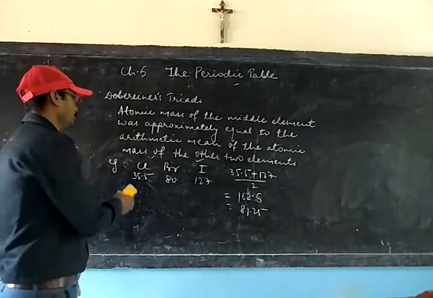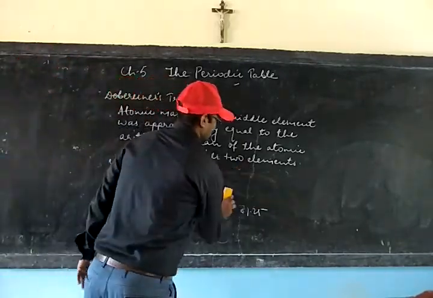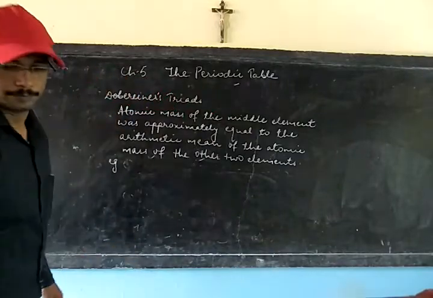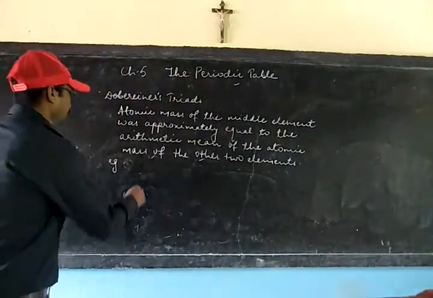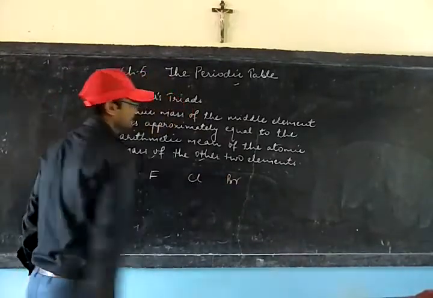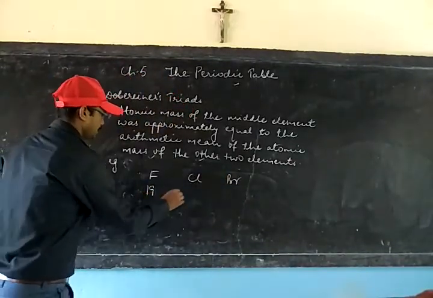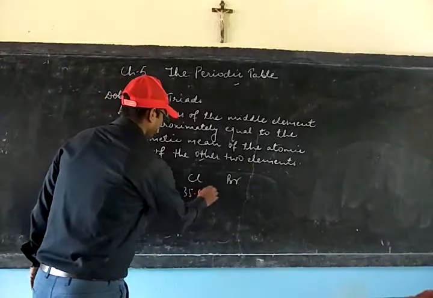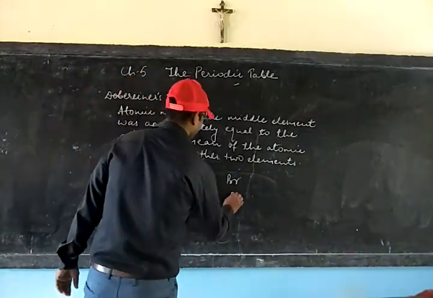If I take example of the halogen group like fluorine, chlorine and bromine, atomic mass 19, 35.5 and it is 80.